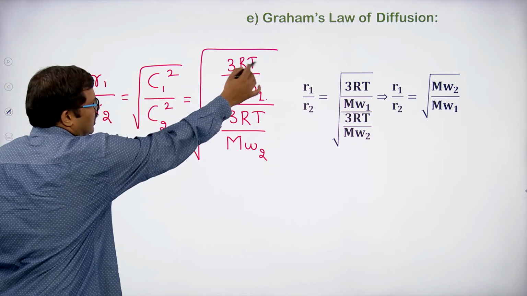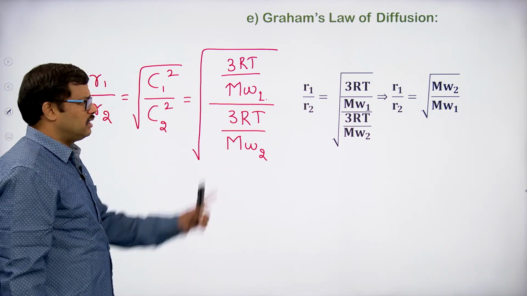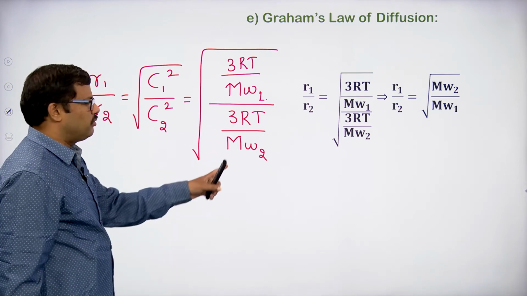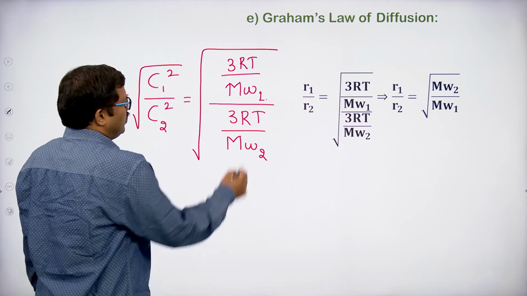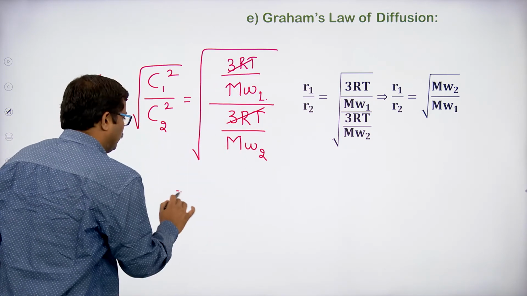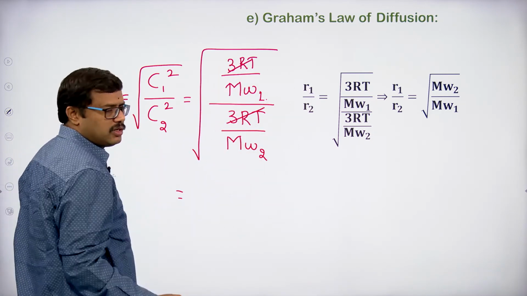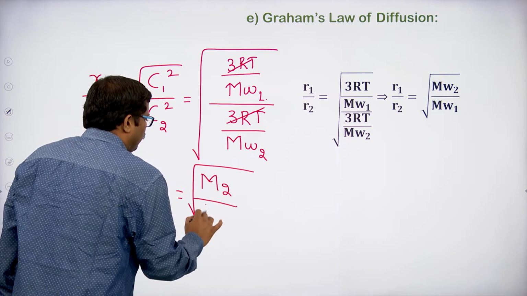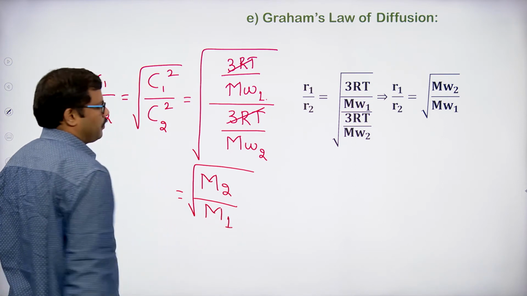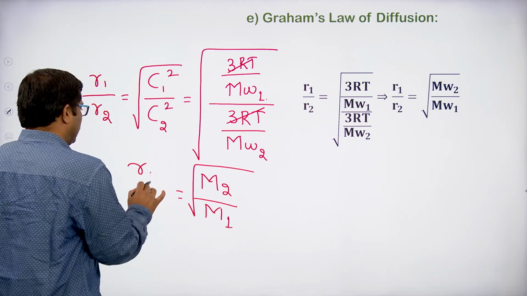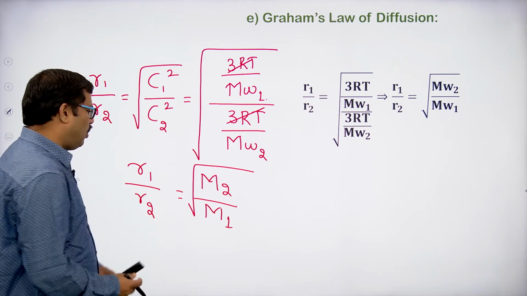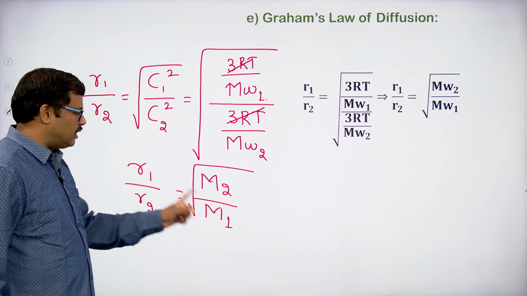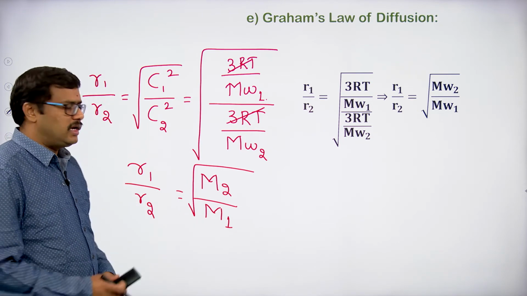C1 square is 3RT by M1, the molecular weight of gas 1, and C2 square is 3RT by M2. Here 3RT gets cancelled out, and when the molecular weight of gas 2 goes up, it becomes the square root of the molecular weight of gas 2 by the molecular mass of gas 1. So what do we get for R1 by R2? How are R1 and the molecular weights related? The molecular weights and the rate of diffusion or effusion are inversely related to one another.